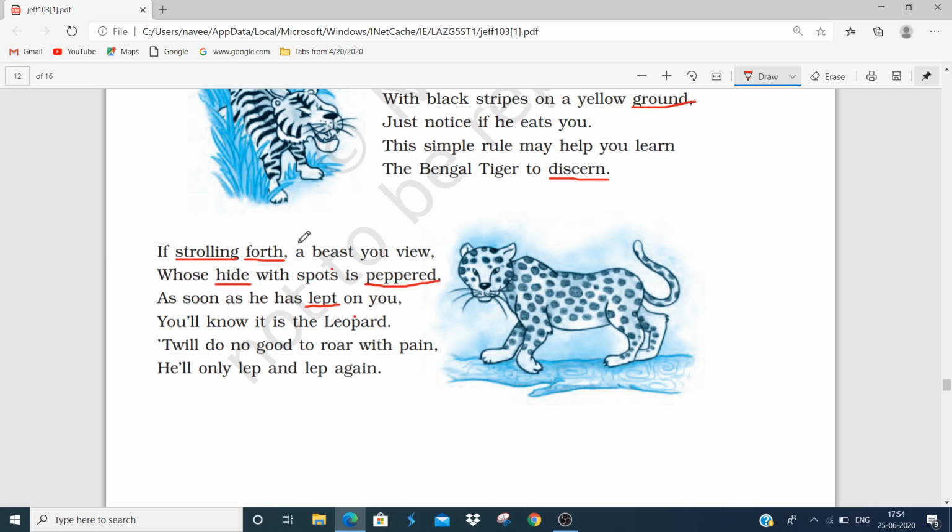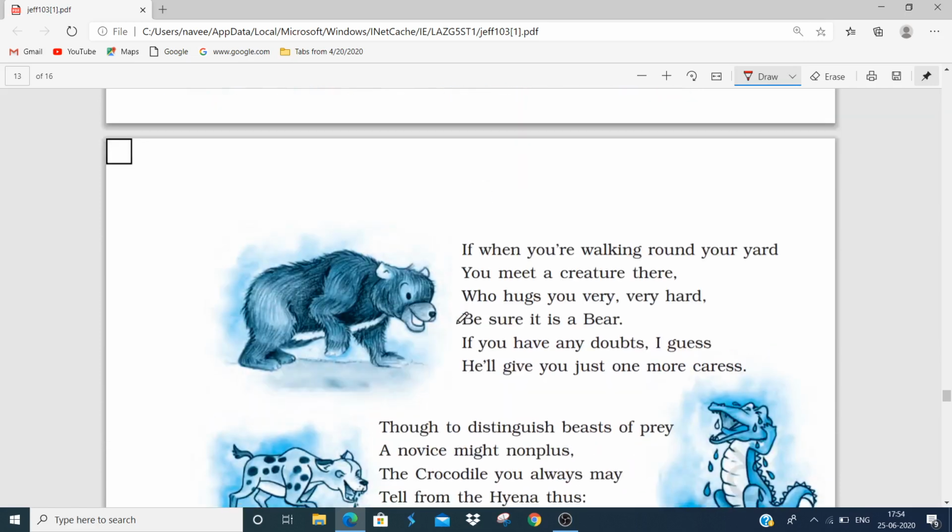Okay, here I have written some words and underlined some words. Strolling forth, I already told you, means walking casually. Hide means hidden. And peppered here means the spots. And leapt means jump towards someone. I hope this stanza is clear to you. Now let's move to the next stanza.